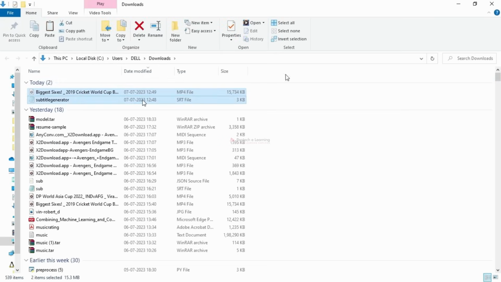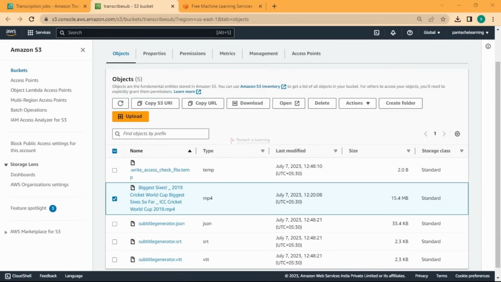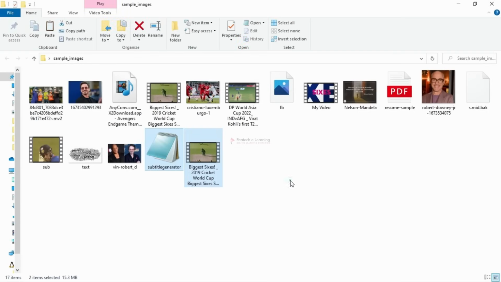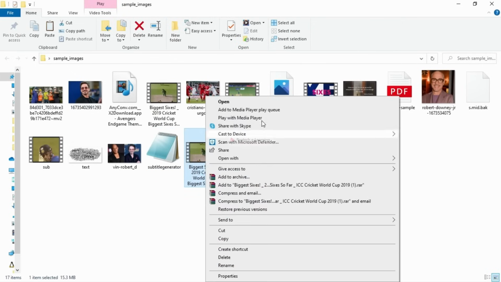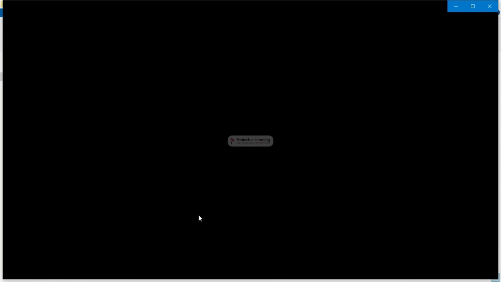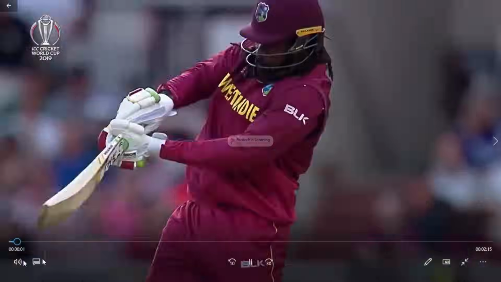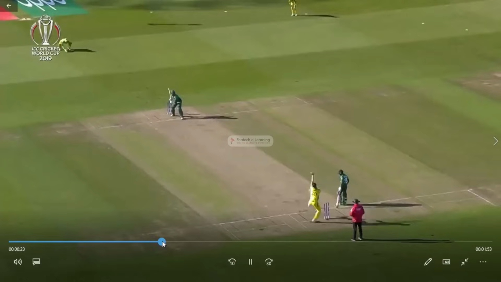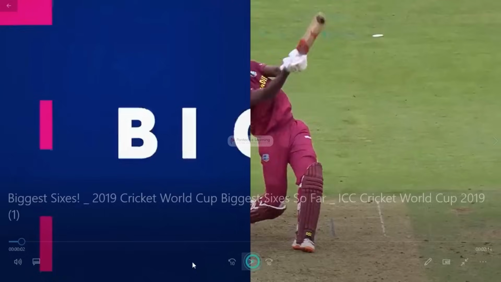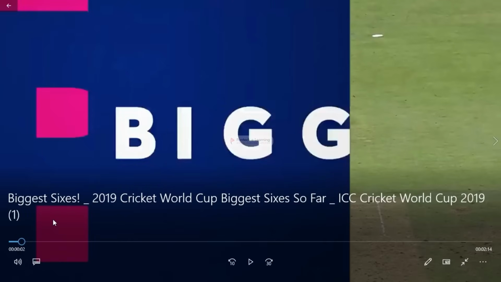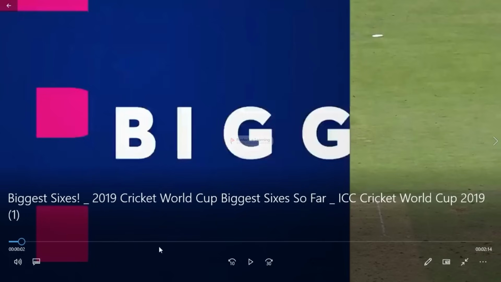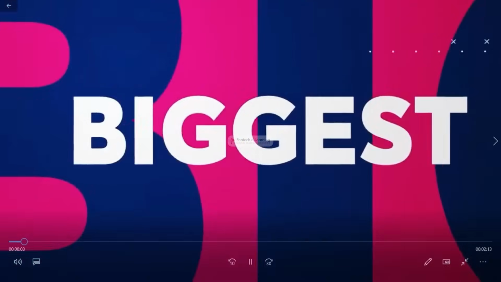I'll cut this and proceed with the folder. So what I'm going to do is I'll just open this with some other player and then attach this subtitle file. And you can see here there is no subtitles right now, so I can go and attach the subtitle file. So let me just attach it, choose the subtitle file, and here we have the subtitle generator, that file. So if I play this, we should get some good output.